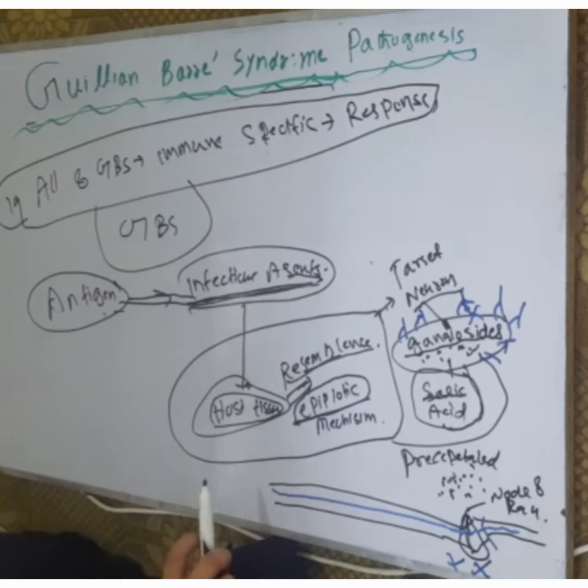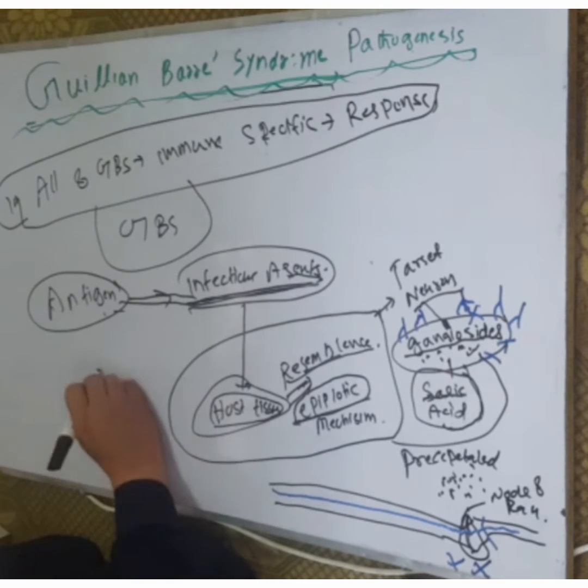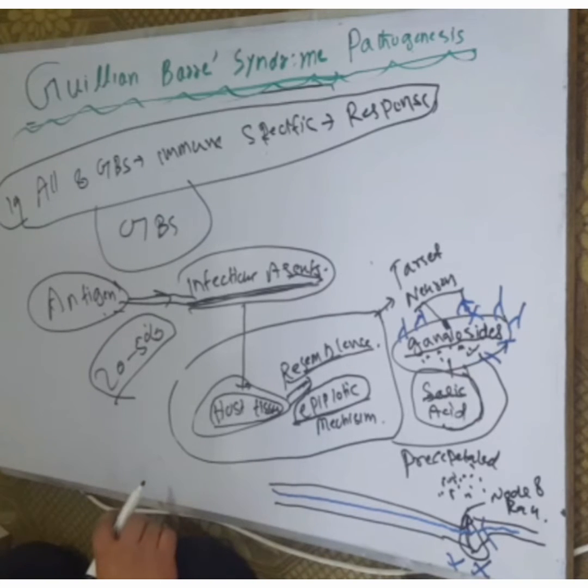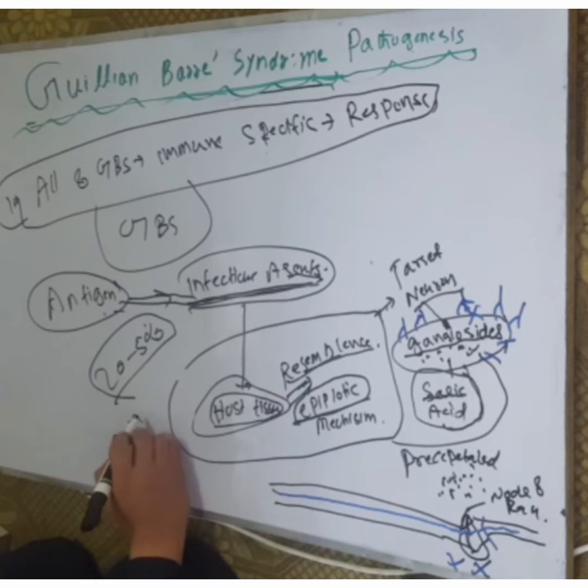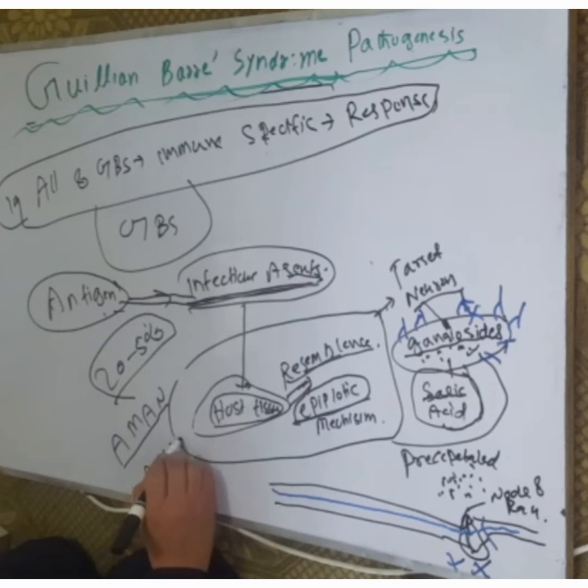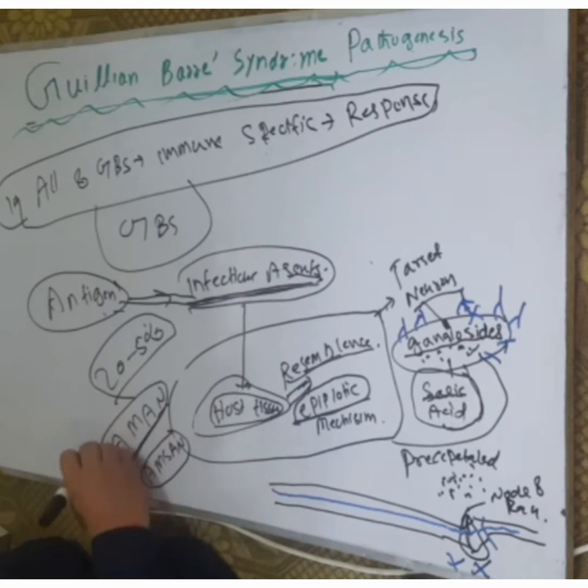Antibodies are formed against the gangliosides. They are found in 20 to 50% of the cases of GBS. Particularly, the antibodies are found against acute motor axonal neuropathy, AMAN, and acute motor and sensory axonal neuropathy, AMSAN. In AMAN and AMSAN, the antibodies are found.